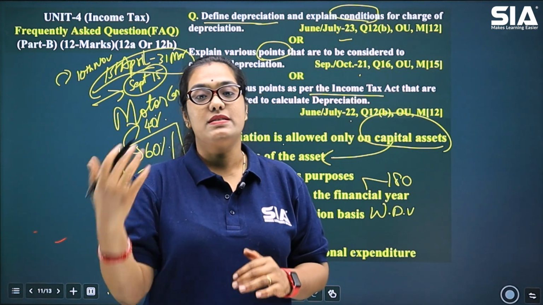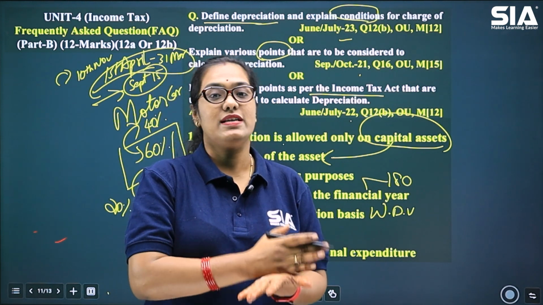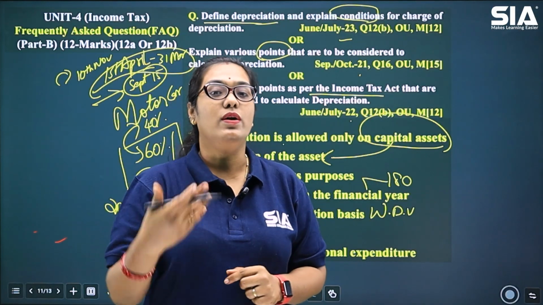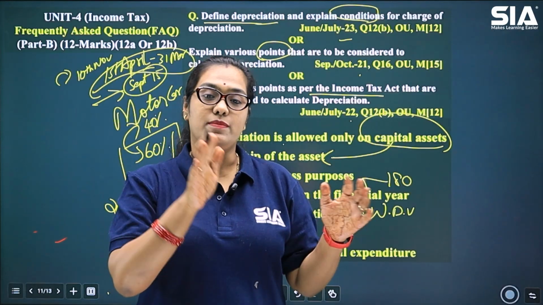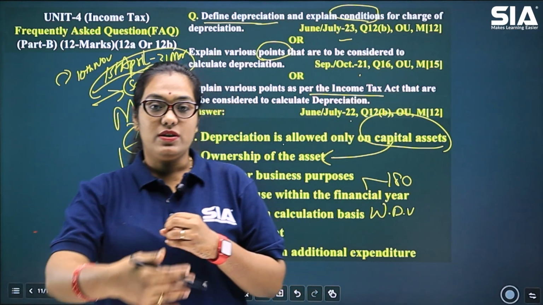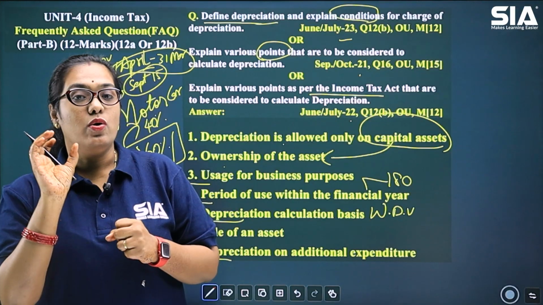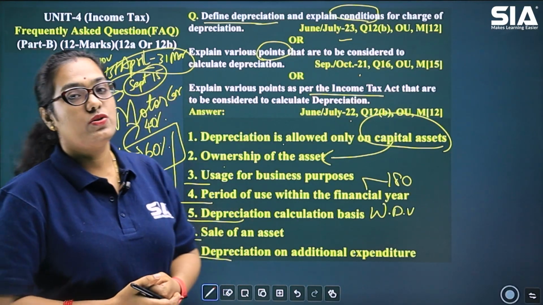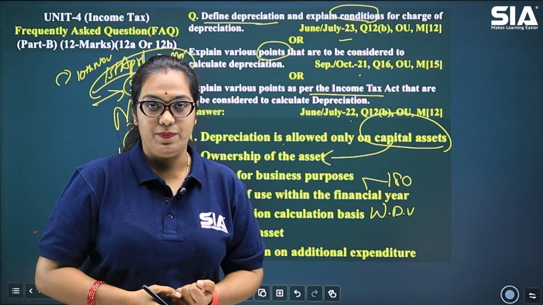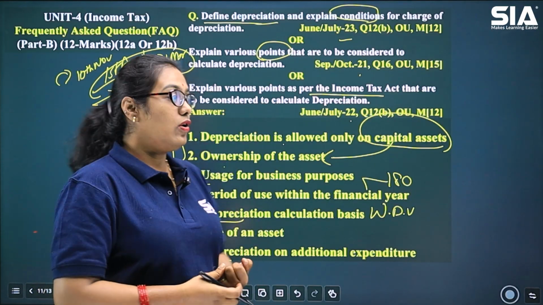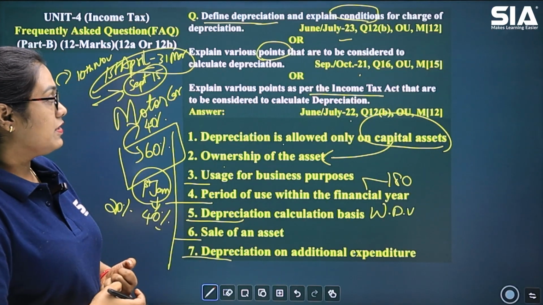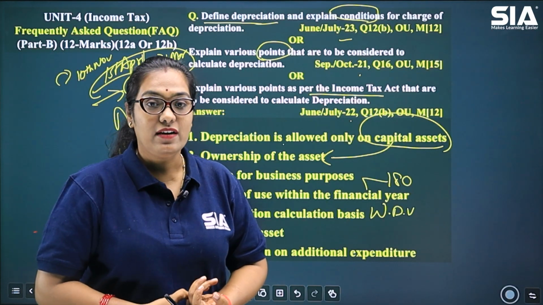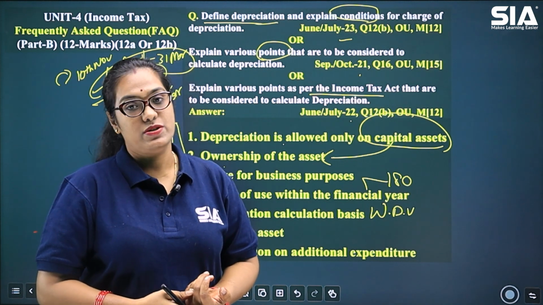And that means the businesses can claim depreciation as deduction even when they are improvising or improving their product quality. For that, they are using machines, they are improving their machine quality, that depreciation also is considered. So that is the meaning here of depreciation on any additional expenditure. I hope you've understood all of these 7 important conditions, points that are given to you by the Income Tax Act for the purpose of computing depreciation.